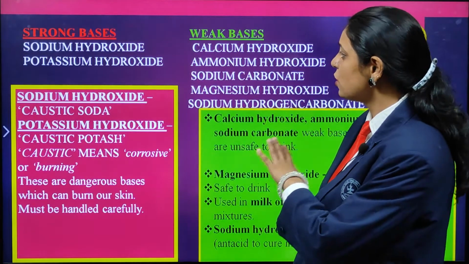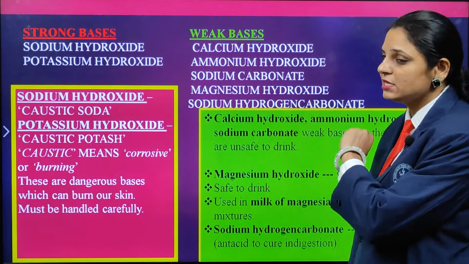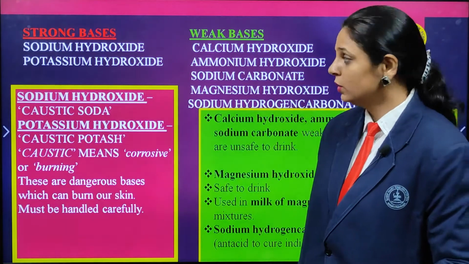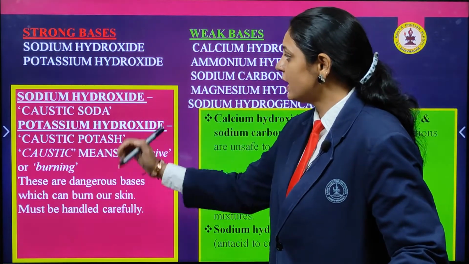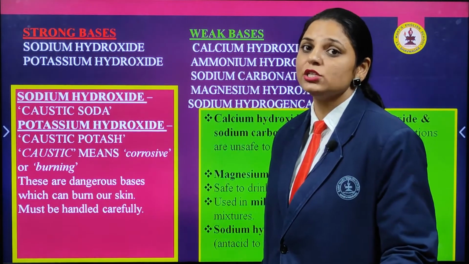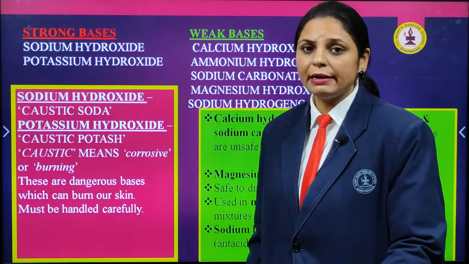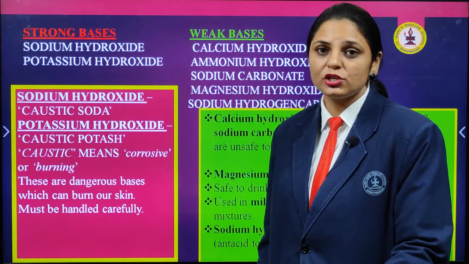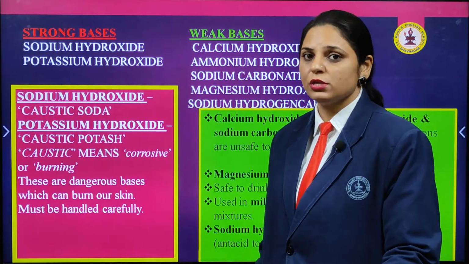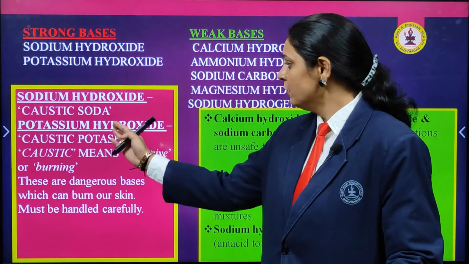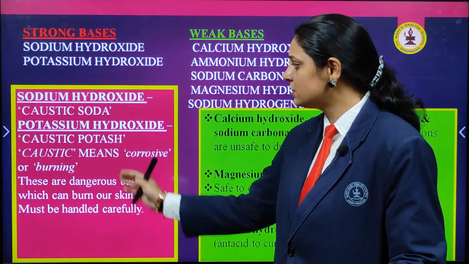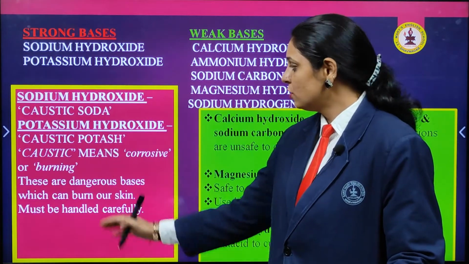Next are strong bases and the weak bases, the examples I am going to tell you. Sodium hydroxide and potassium hydroxide are strong bases. Now sodium hydroxide, do you know another name of this? That is caustic soda, that is being used in homes also. Potassium hydroxide is caustic potash.